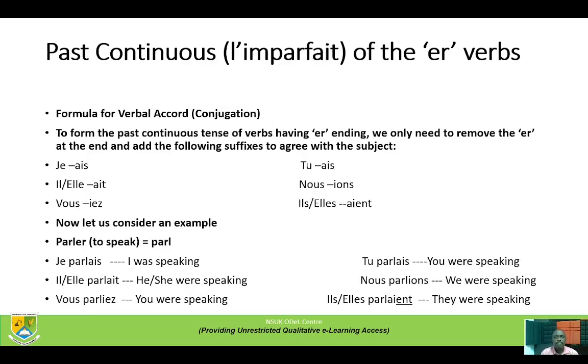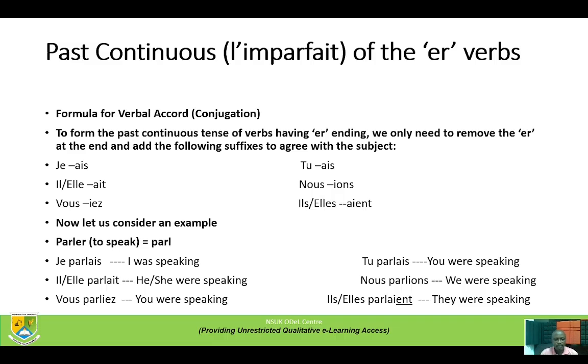Past continuous, that is l'imparfait of the ER verbs. Formula for verbal accord conjugation: to form the past continuous tense of verbs having ER ending, we only need to remove the ER at the end and add the following suffixes to agree with the subject. Je, we put AIS. Il or elle, we put AIT. Vous, we put IEZ. Tu, we put AIS. Nous, we put IONS. Ils or elles, we put AIENT. Let us consider an example.